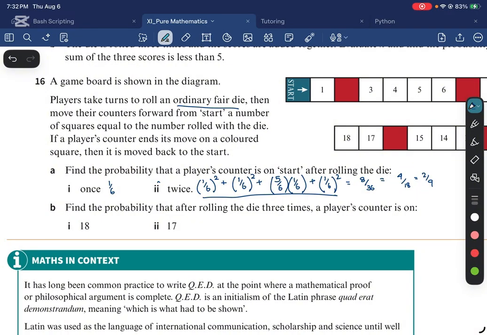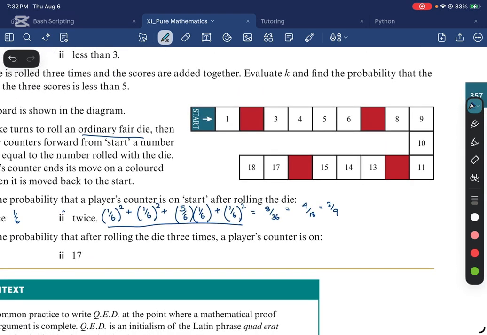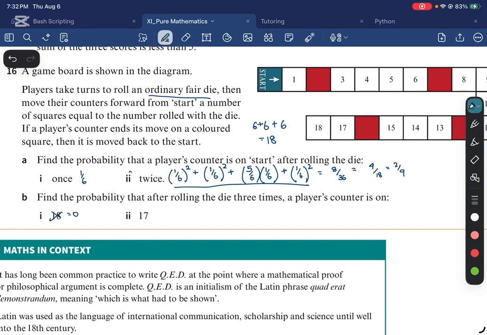Find the probability that after rolling the die 3 times, a player's counter is on 18. All right. So to get to 18, here is what has to happen. The maximum you can roll on the first roll is 6, and then on the second roll is also a 6, and on the third roll is also a 6, right? That is all the maximum, and that will add up to 18. So to get to 18, you need to go from 1 to 6, 6 to 12. But remember, if you get to 12, you're going to go back to the start. So actually, there is no way of landing on 18. So the probability is 0.